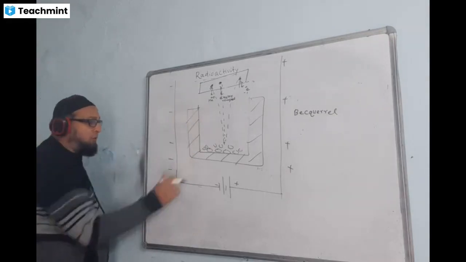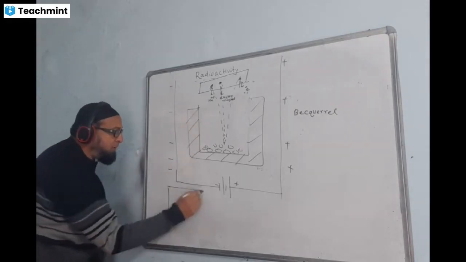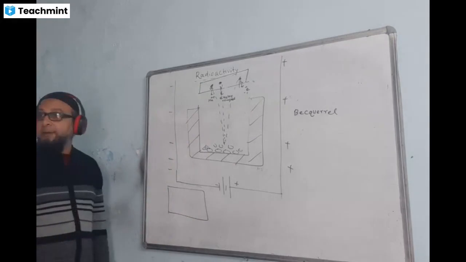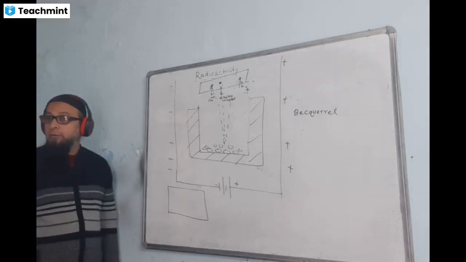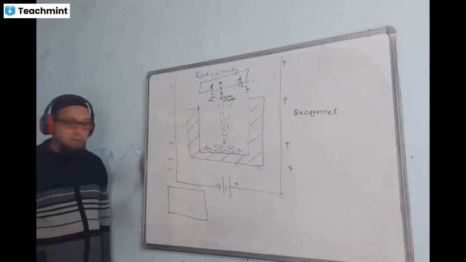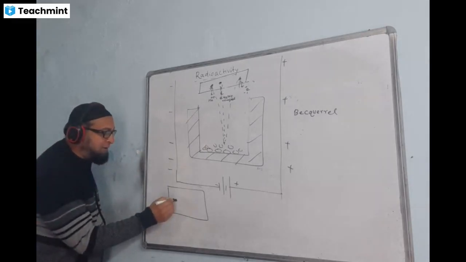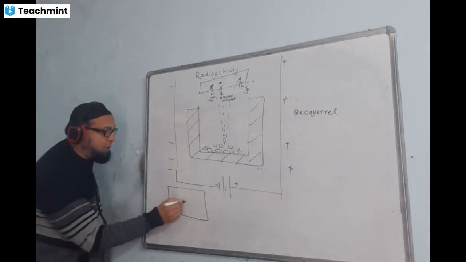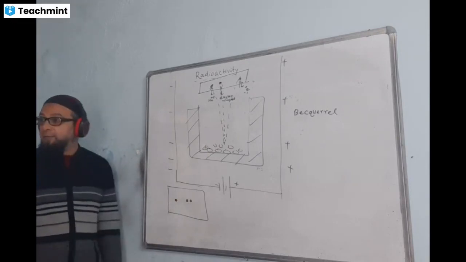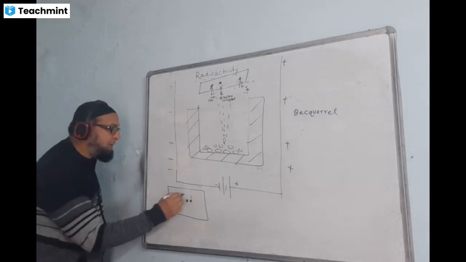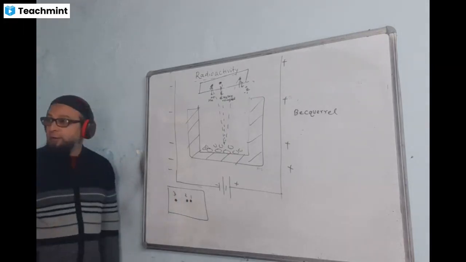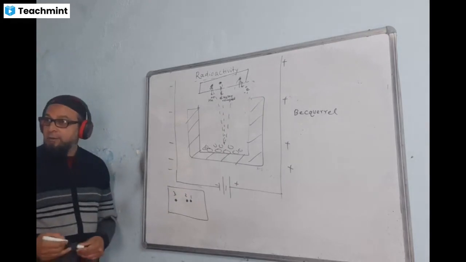Sometimes they may not draw this diagram, they may just show it like this. On a photographic plate, when exposed to uranium salt, three spots are seen. One spot is shown here, one here, and one here. Identify them: alpha, beta, and gamma. Suppose they are numbered 1, 2, 3.